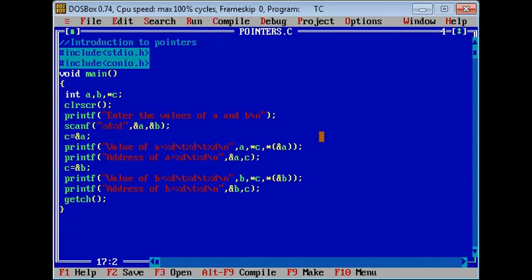That is about introduction to pointers, and how you are declaring a pointer, how you can store address of a normal variable into pointer variable. For example, here we are having only one pointer variable, that is only star C. When you want to display the star C, it always displays the value in that particular address. If you are not storing any address in that variable C, it displays some garbage value because it stores some garbage address, and that particular garbage address has some garbage value.